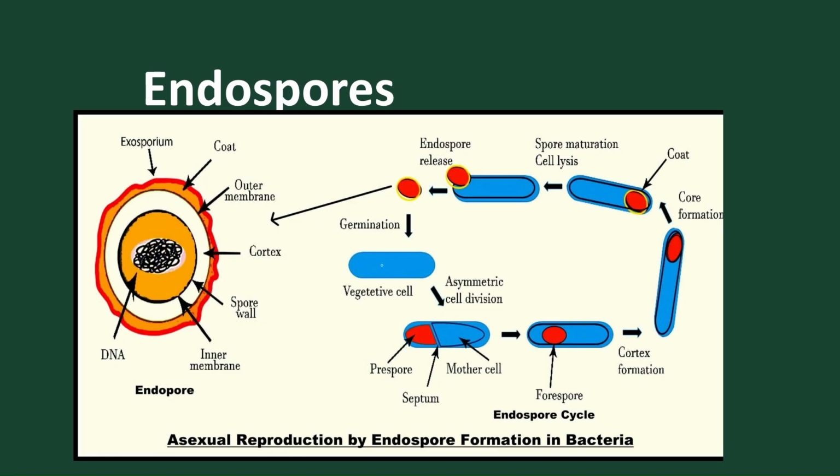For example, suppose the vegetative cell is present. So endosperm starts formation either from the terminal or from the center. So accumulation takes place from the center or from the terminal. And when the spore starts formation, it forms a spore coat. After spore formation, the spore coat is broken and released, and the new bacterium comes out. So this is the endosperm produced, and the endosperm germinates by breaking the spore coat and giving rise to the new individuals. This is how endosperm germination takes place.